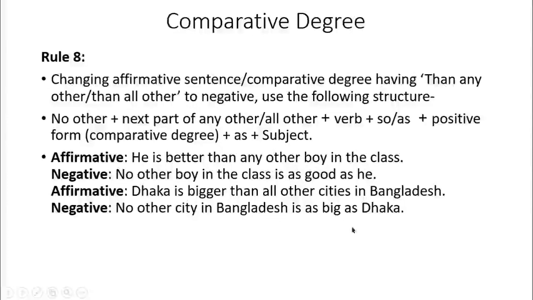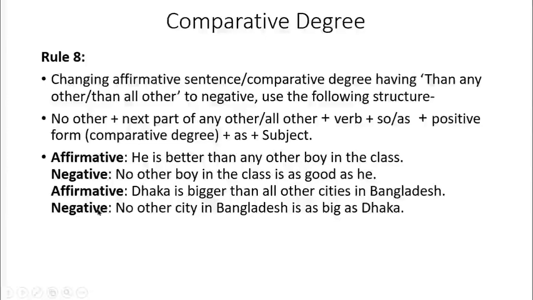Then the verb is, according to the structure as, then the positive form of this comparative degree. The positive form of the comparative degree bigger is big. Then according to the structure we have got as, and then the subject Dhaka. No other city in Bangladesh is as big as Dhaka. So now in the same way, if you want to change the sentence from negative to affirmative, then just reverse the rule.